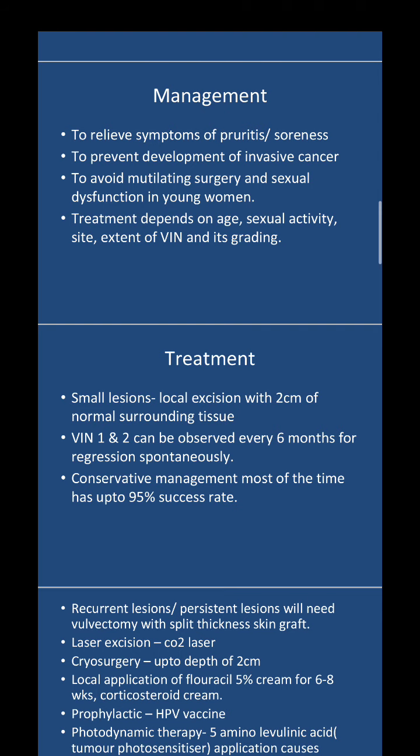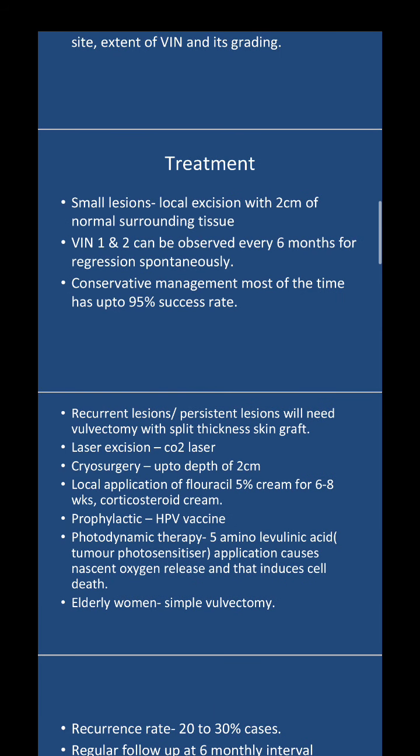VIN 1 and 2 can be observed every 6 months for spontaneous regression. No need to do any surgical treatment. Conservative management has about 95% success in cases of pre-invasive lesions. Only their symptoms have to be relieved. Recurrent or persistent lesions will need a vulvectomy with split thickness graft.